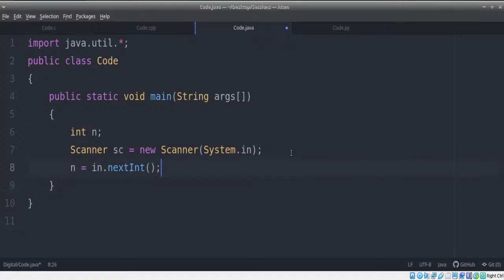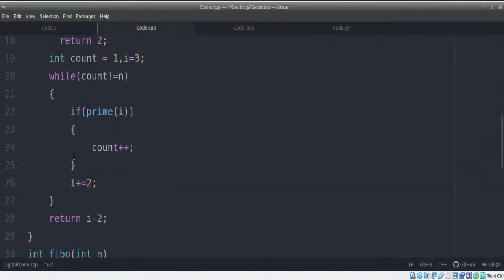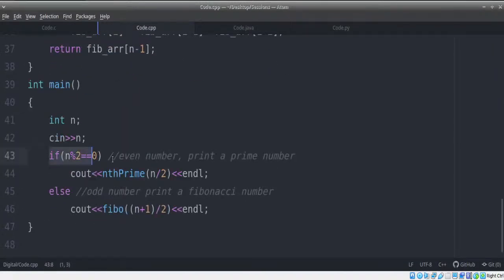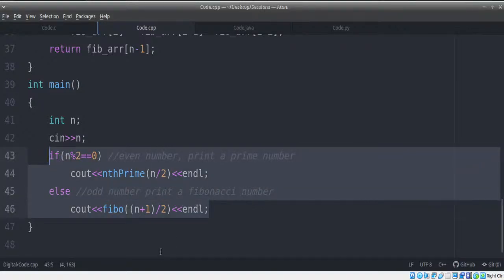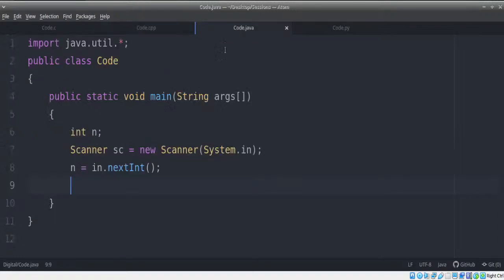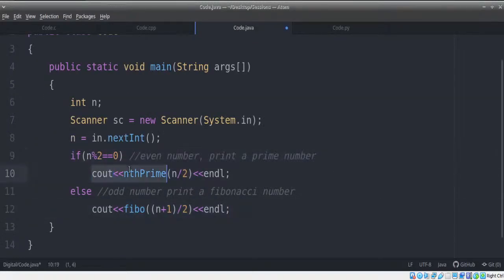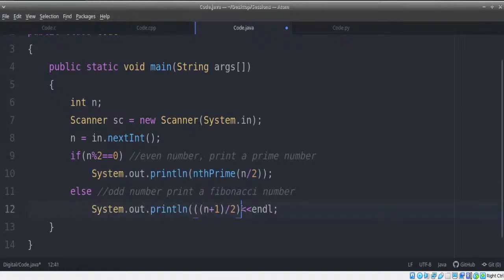Once we have that, we just need to do the same logic. If n is an even number, we need to find the n by 2th prime number. If n is an odd number, we need to find the (n plus 1) by 2th Fibonacci number. That's it. Let's copy the same, paste it over here, and change this to System.out.println. We'll do the same for the next statement, and that's all. Sounds simple and easy.